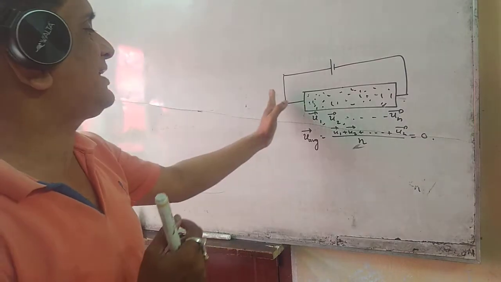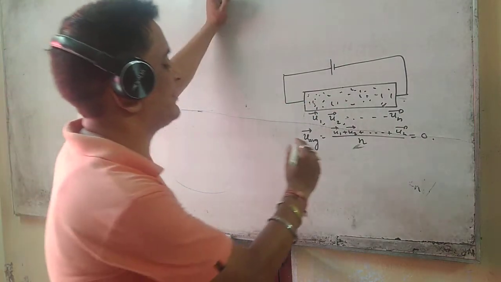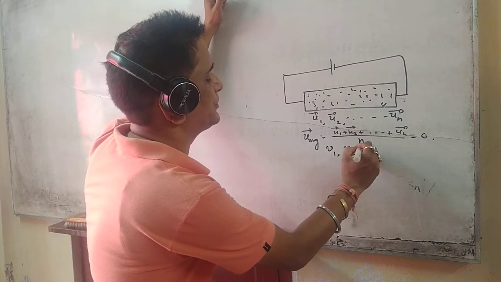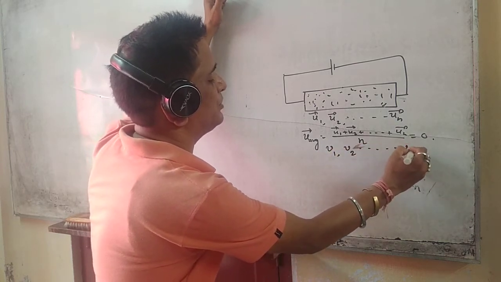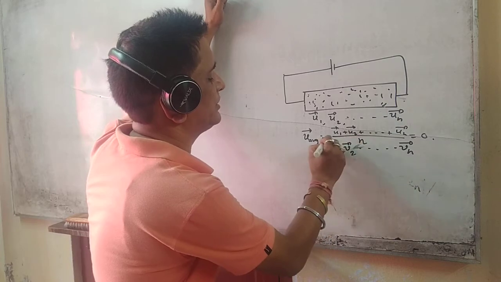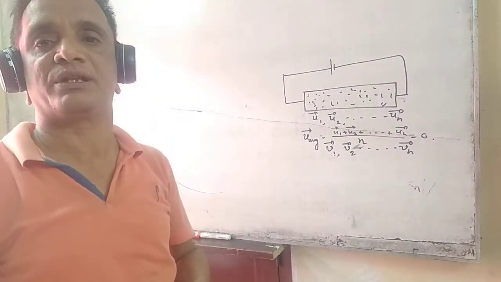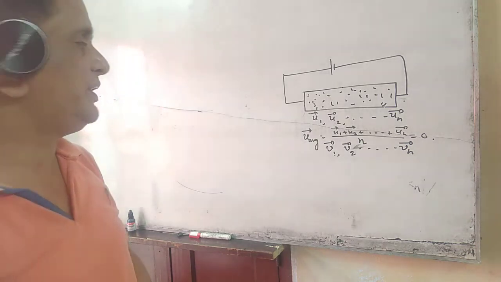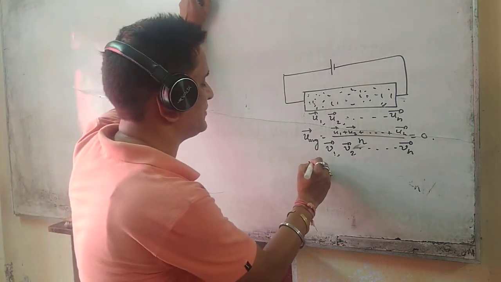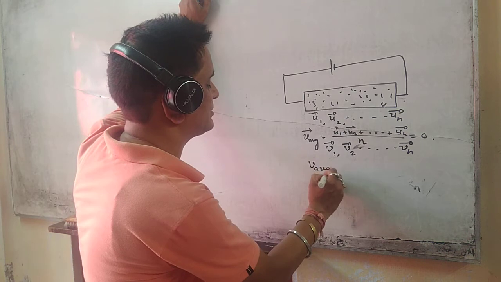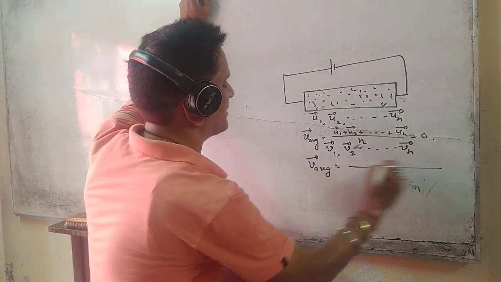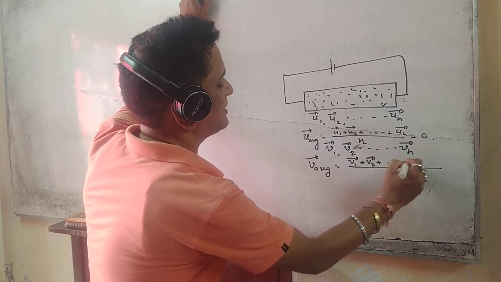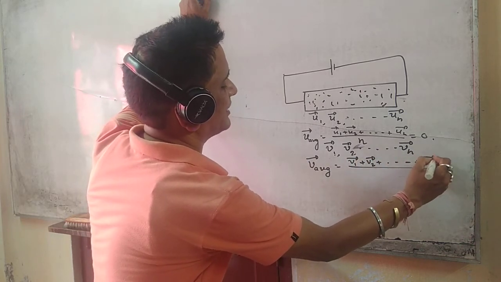Suppose after getting this electric field, the velocities of each electron become v1, v2, up to vn. This velocity they have acquired for this very small interval of time. So we can get the average velocity, v average, equal to v1 vector plus v2 vector plus v3 vector up to vn, divided by n.